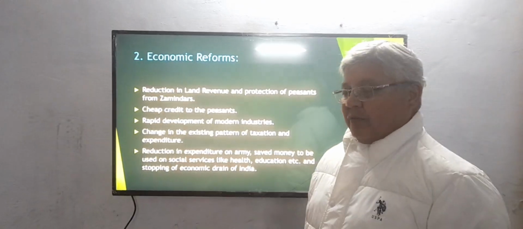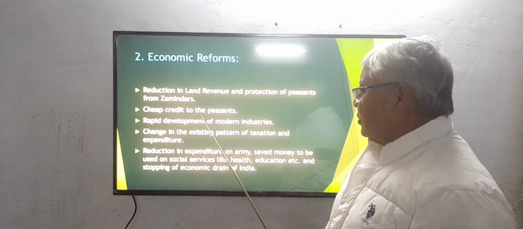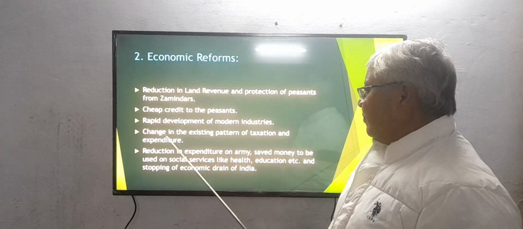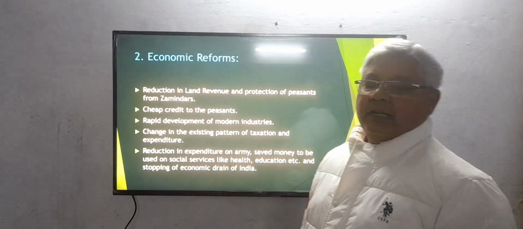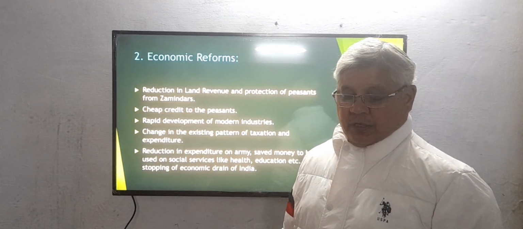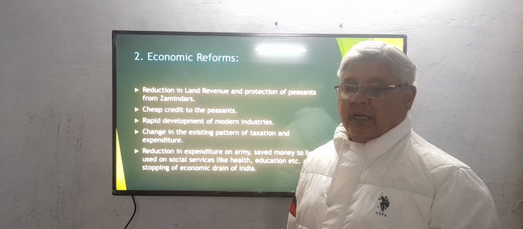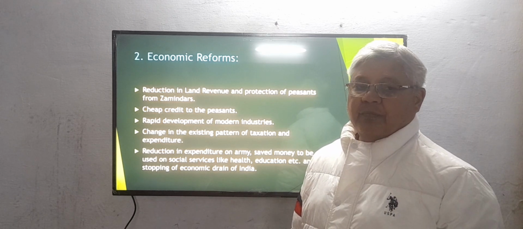So their demand was that through the British the farmers could get cheap credit at a lower interest rate. Then they wanted rapid development of modern industries. As more industries are established, Indians will get employment and their economic condition will improve.